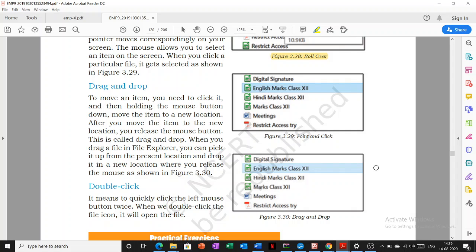Double click, when we click twice on the left click, it is known as the double click. It helps us to open the file. So we are done with session number 5 today. I hope you understand it. It's very easy. We will continue with session number 6 in the next video.